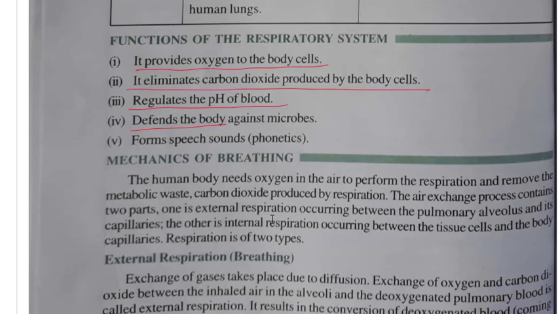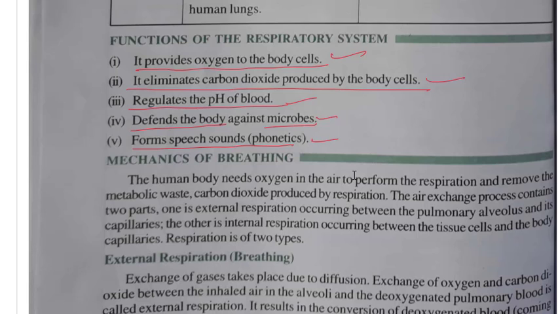It defends the body against microbes. So there is some fighting mechanism which defends our body against microbes, and it forms speech and speech sound, that is phonetics.